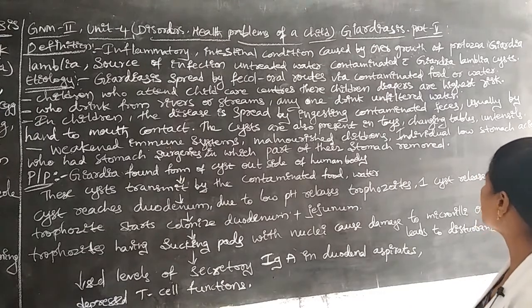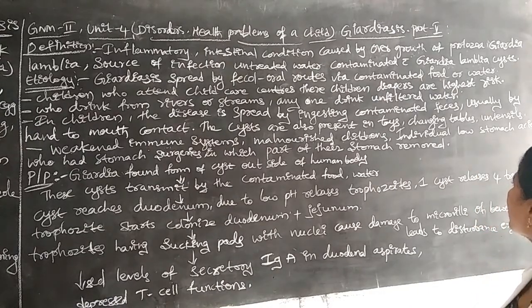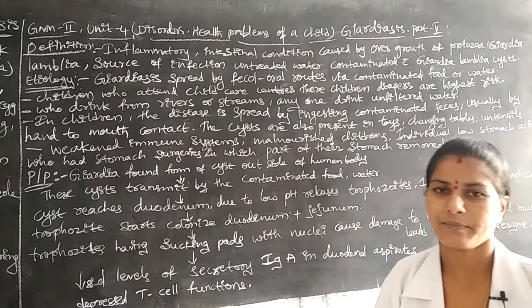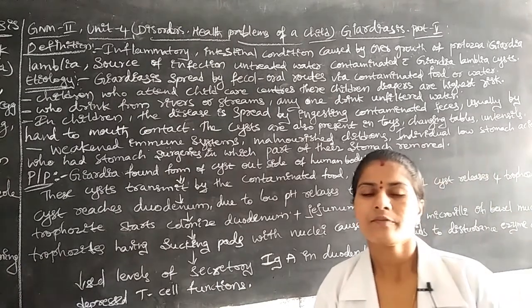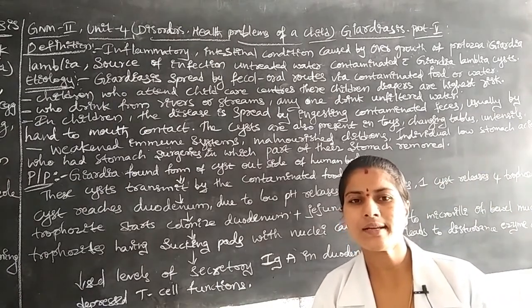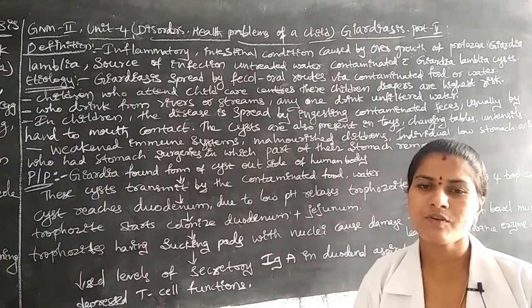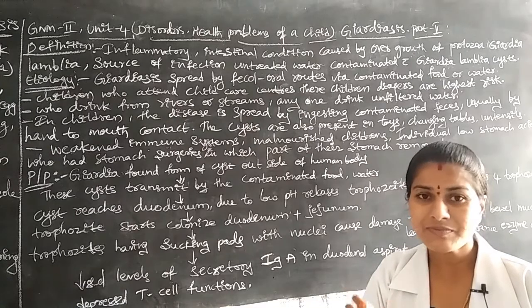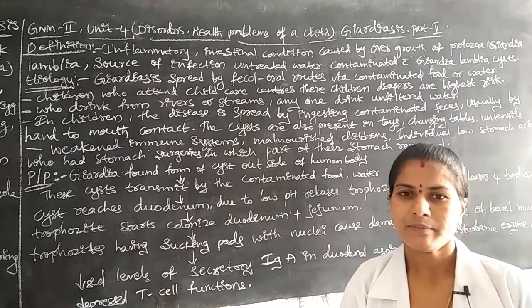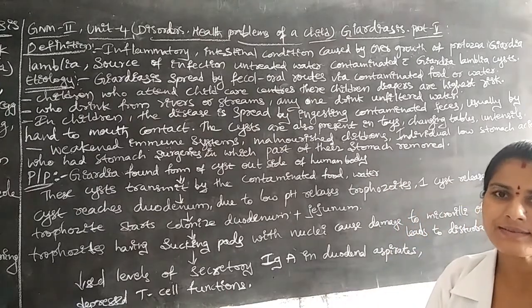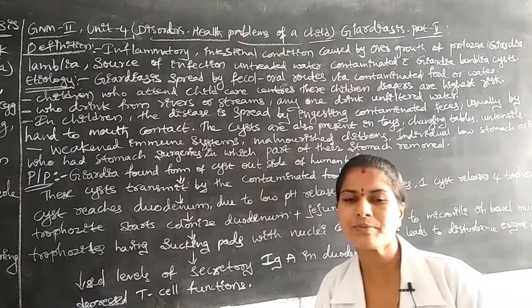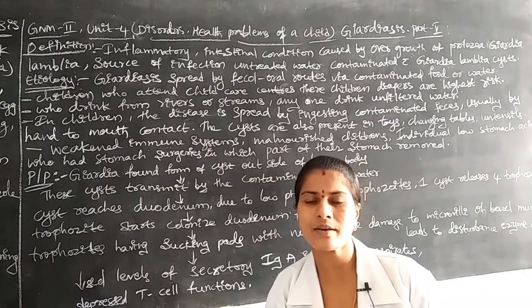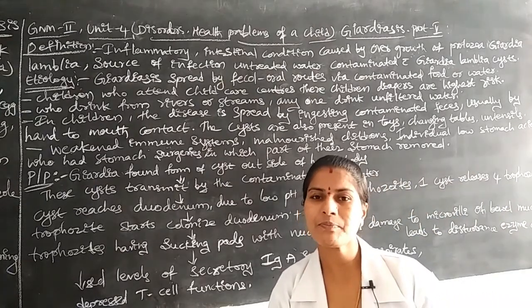Next, some individuals have low stomach acid. Sometimes the stomach does not release any acids. Why? Because previously they have undergone stomach surgeries, due to stomach cancer or due to abnormal communication between the stomach and esophagus or other related parts.